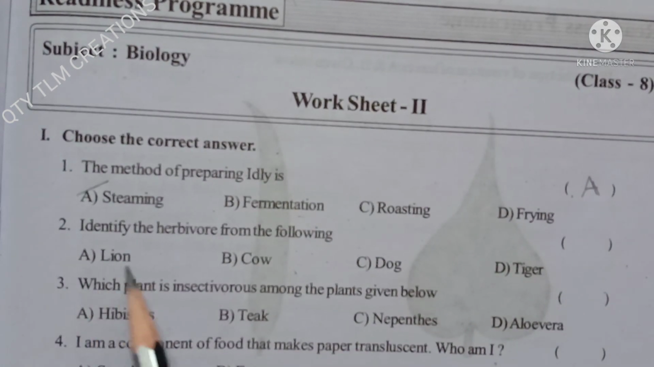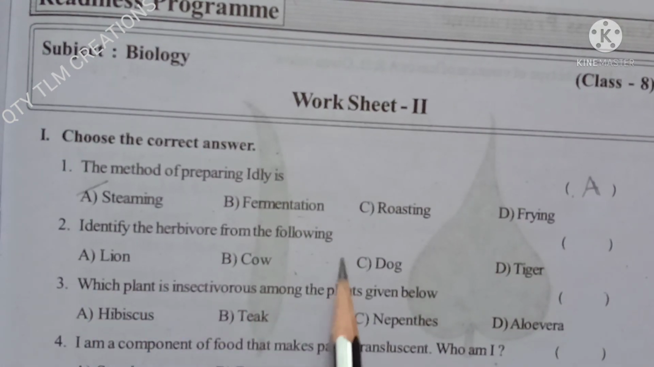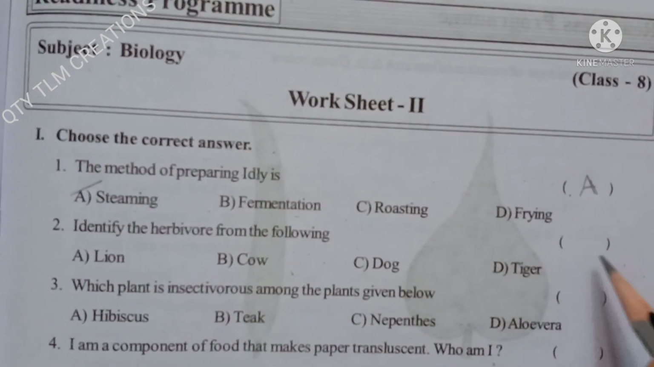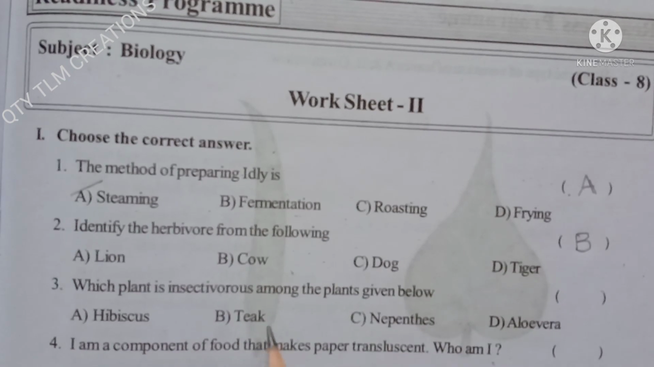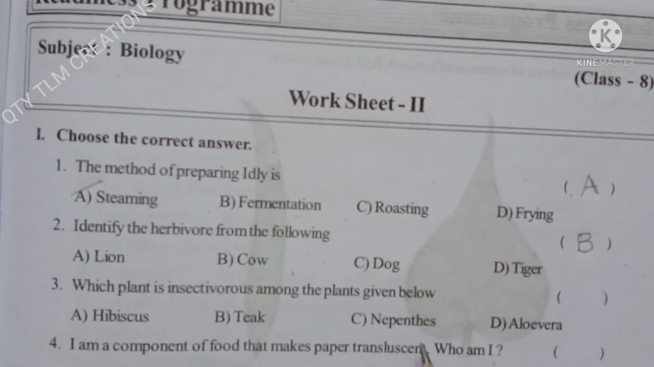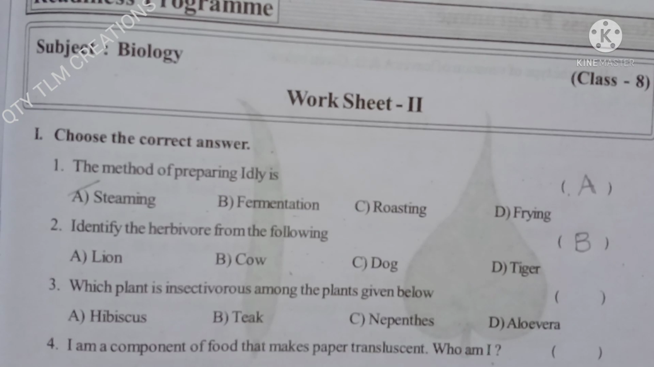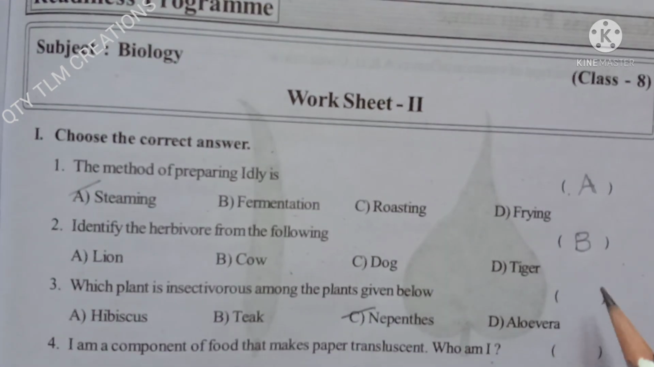Identify the herbivore from the following: lion, cow, dog, tiger. Lion, dog, tiger are not herbivores. Cow is the herbivore animal. Which plant is insectivorous among the plants given below? Hibiscus, teak, nepenthes, aloe vera. Yes, here nepenthes is the insectivorous plant. So, nepenthes.